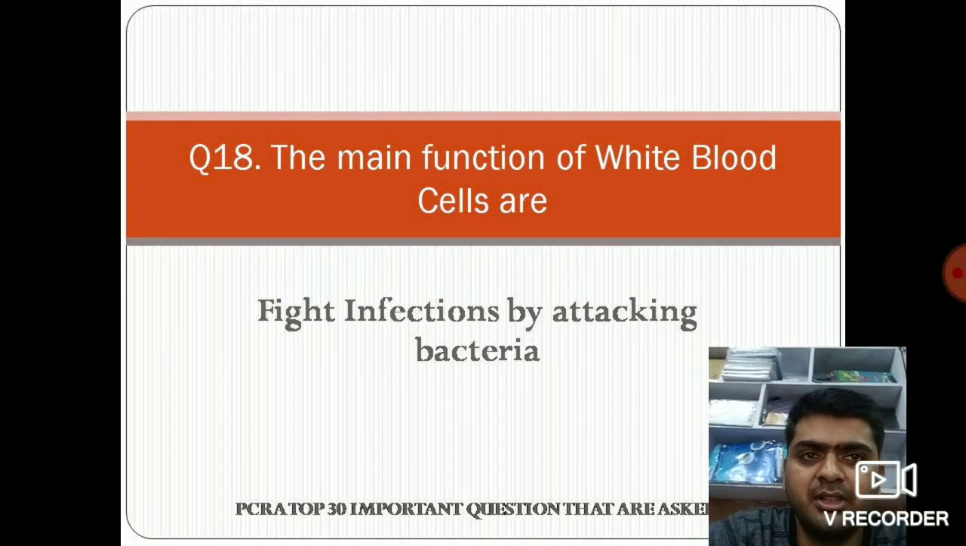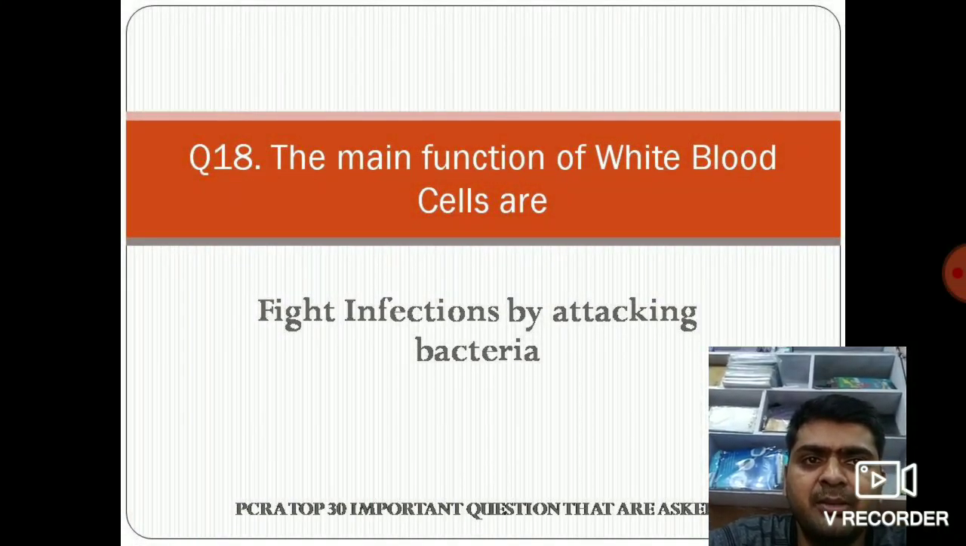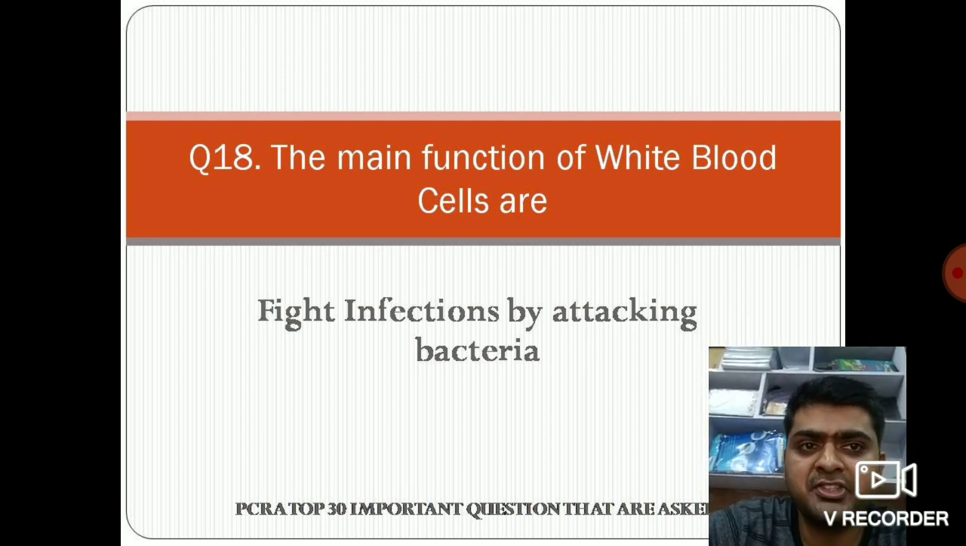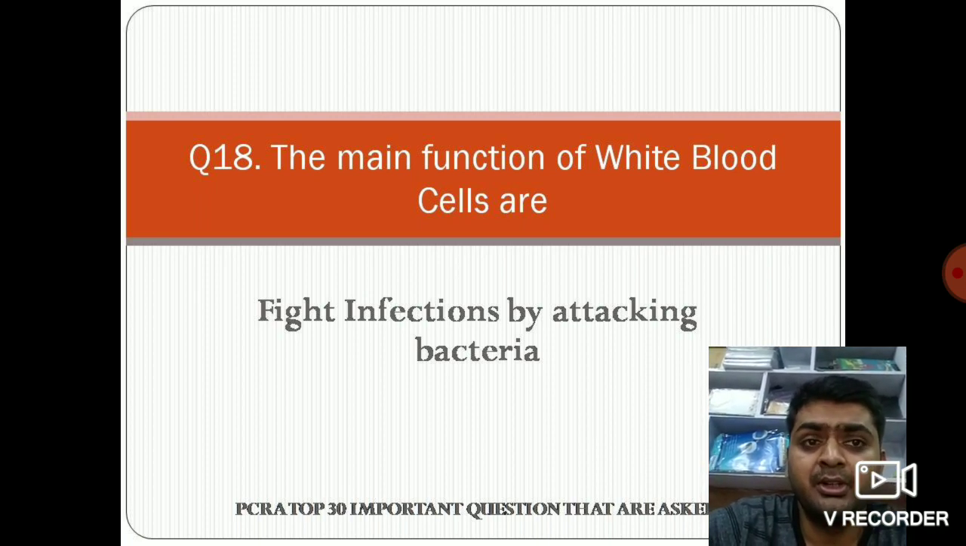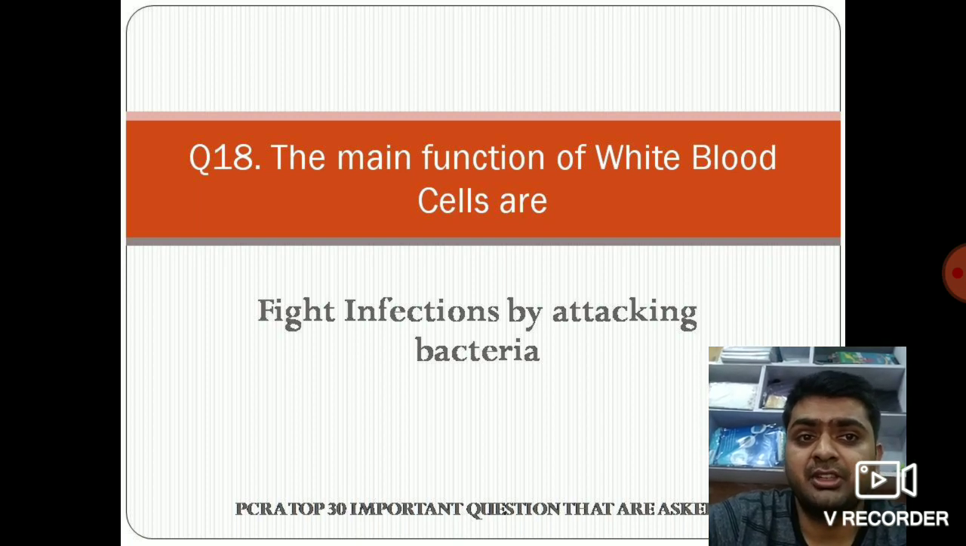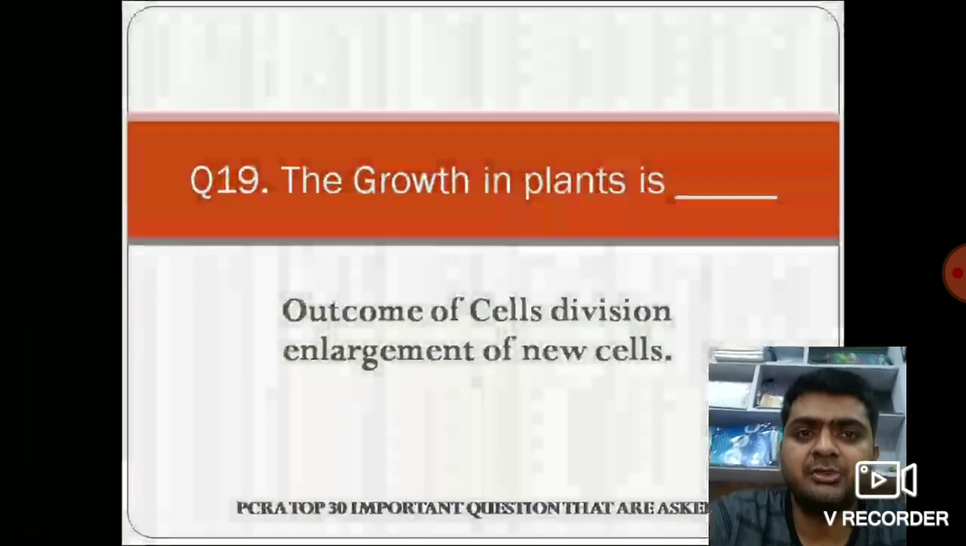Next question is question number 18. The main function of white blood cells. Main function of white blood cells क्या होते हैं? To fight infections by attacking bacteria. White blood cells helps to fight infections. Helps us to fight infection by attacking the bacteria. Let's move to the next question.